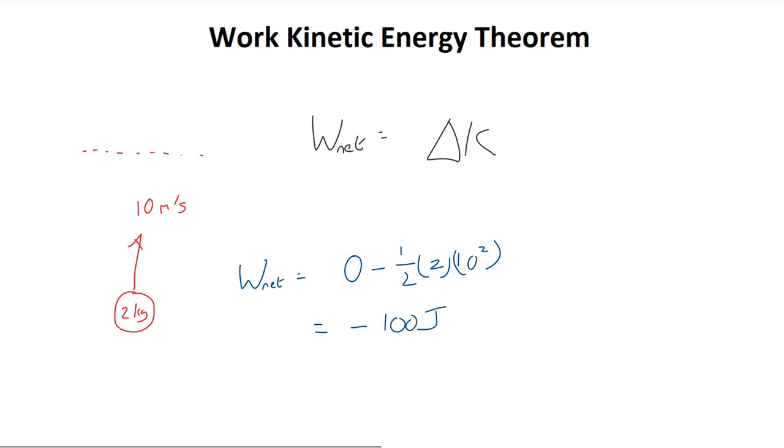Anytime you get a minus when dealing with work on an object, that means that that work was done by the object. If work was instead done on an object, then we would get a positive sign. More generally, the work-energy theorem can be applied to changes in other forms of energy. As we shall see in the next video when we talk about heat, the work-energy theorem is actually a generalization of the first law of thermodynamics. This law tells us that energy can change both because of work being done and because of heat exchange. As I mentioned, energy transfer is done by both work and heat.